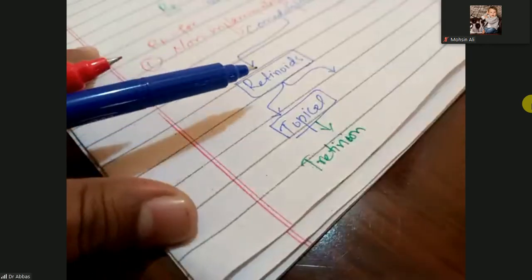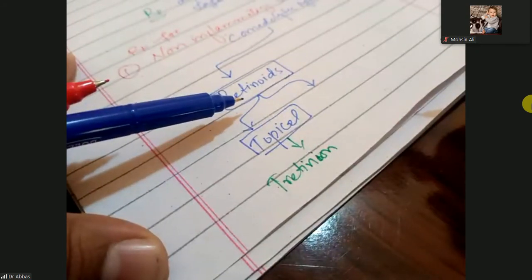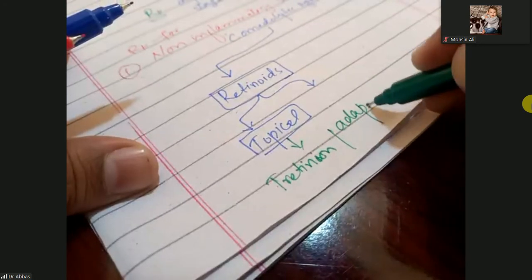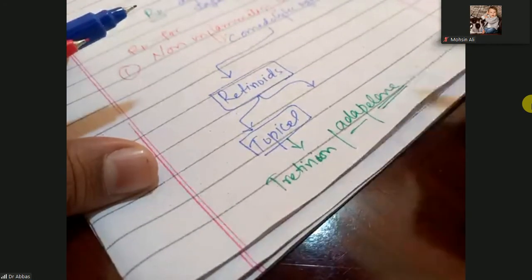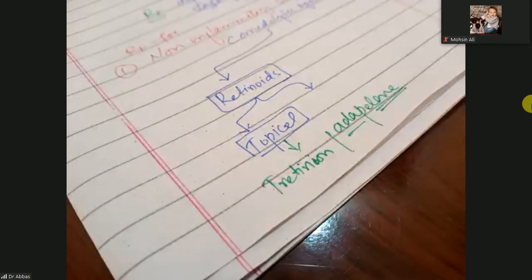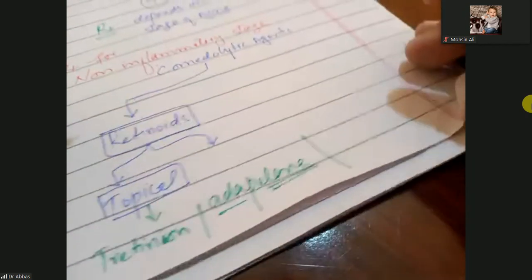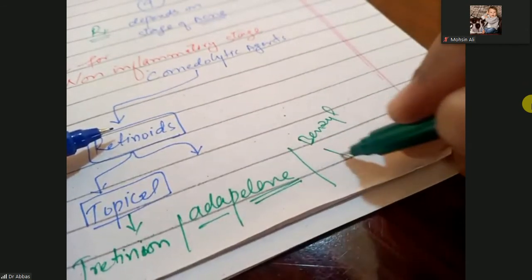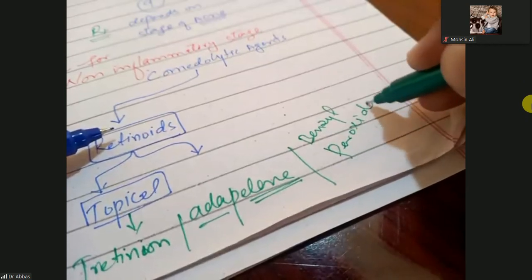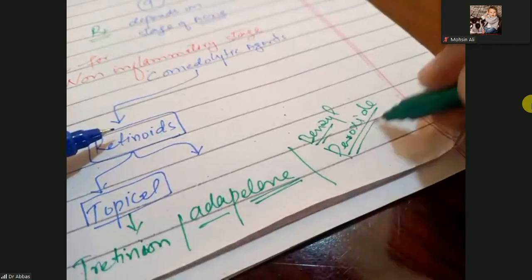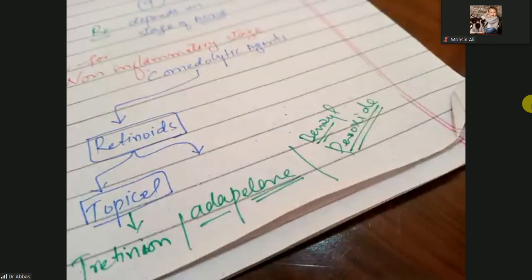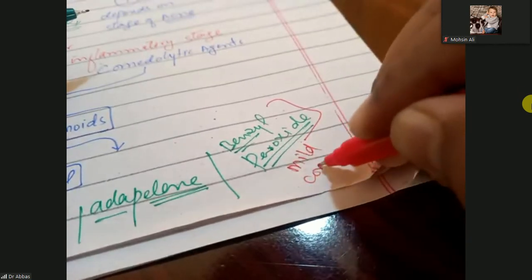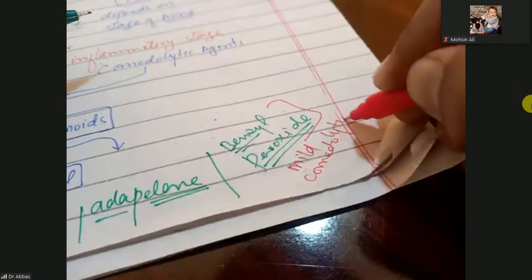And also adapalene. And the other is benzoyl peroxide. This benzoyl peroxide is a mild comedolytic agent.